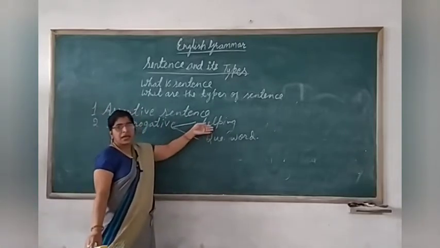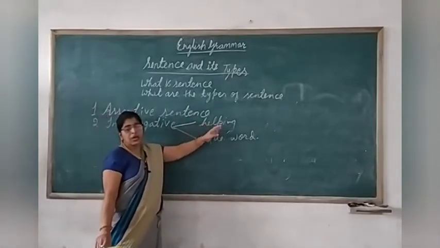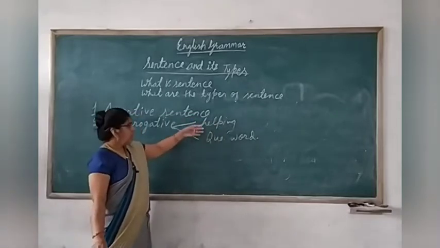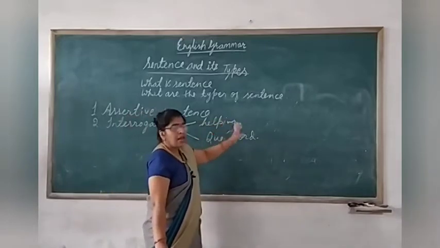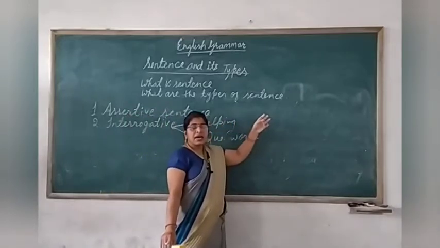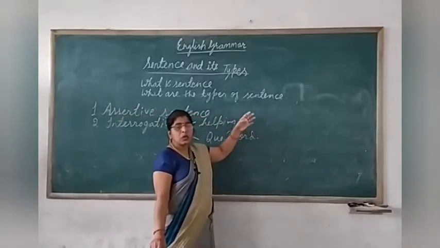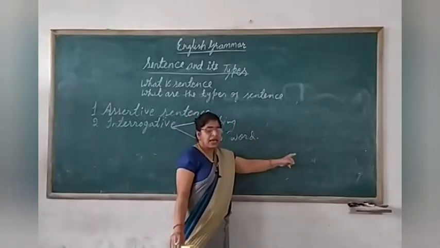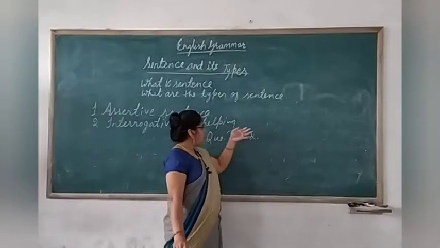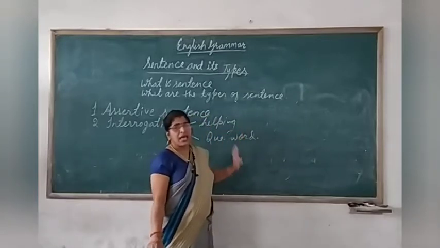Helping verbs are also known as auxiliary verbs. Why are they known as helping verbs? Because they help the sentence to make a meaningful sentence in tense and translation. That is why they are known as helping verbs.